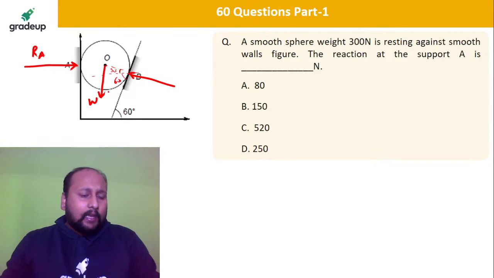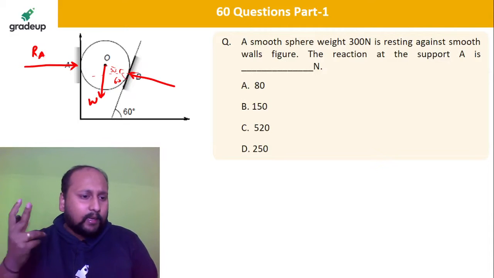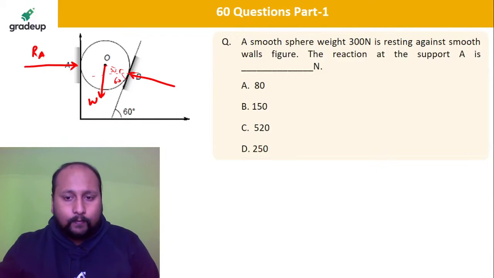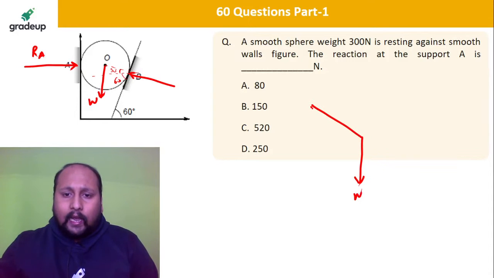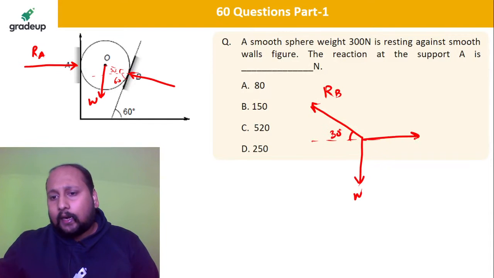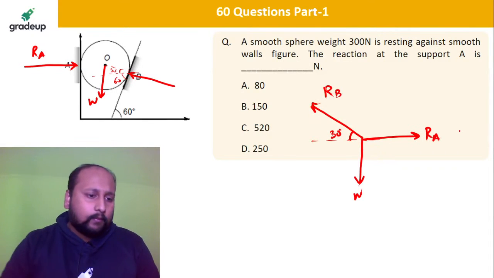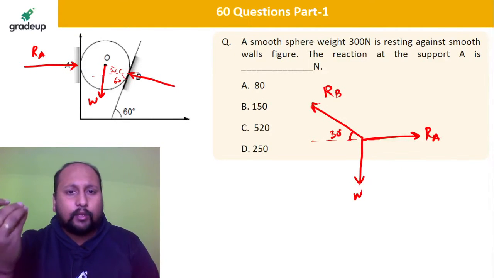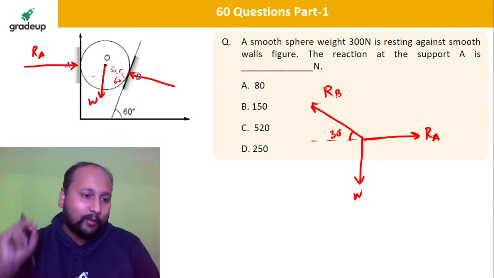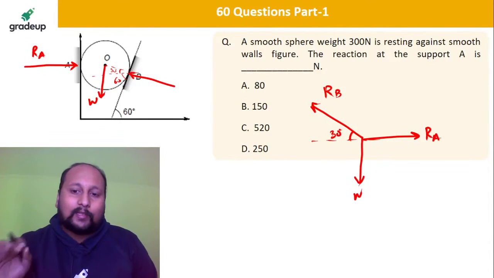Any theorem you can use to get the value of Ra? Remember any theorem? Just tell me the name of the theorem. I'll help you out. There is a W acting downward, there is an RB acting at an angle of 30 degrees, and there is an RA acting like this. Which theorem do you have to use to get the value of Ra? Simple, use Lami's theorem again.